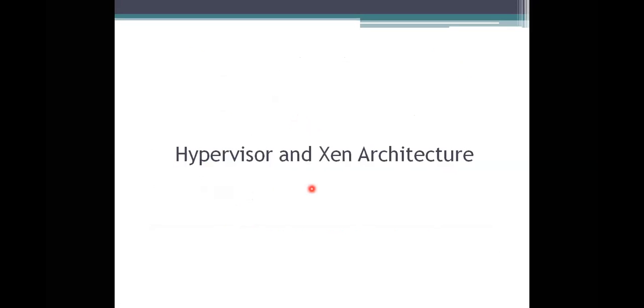So what are the tools? There are virtualization structures, tools, or mechanisms. The first one is the hypervisor and Xen architecture. You well know what a hypervisor is. In simple form, what we specify as a hypervisor here is a virtual machine monitor, VMM. It just acts like a virtual machine monitor.